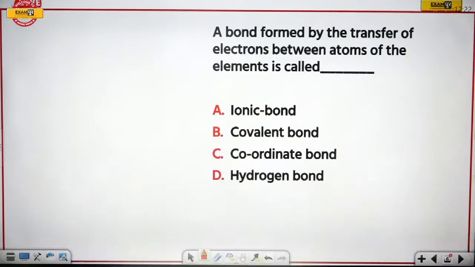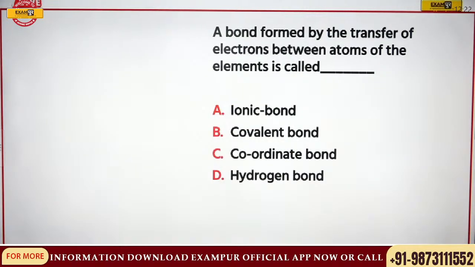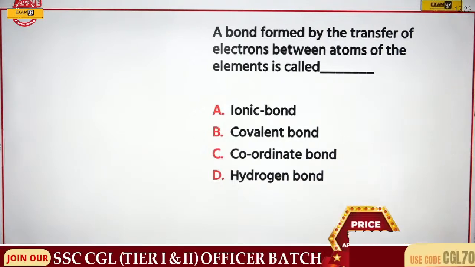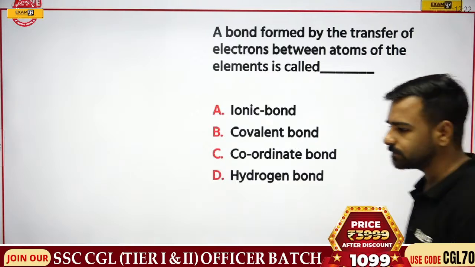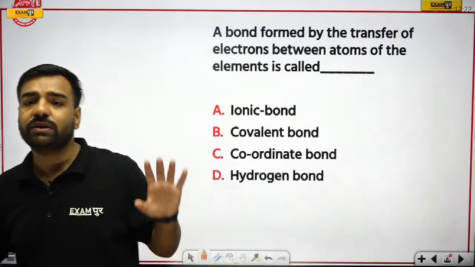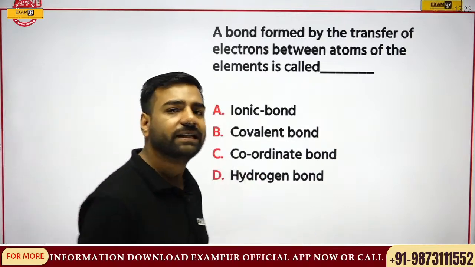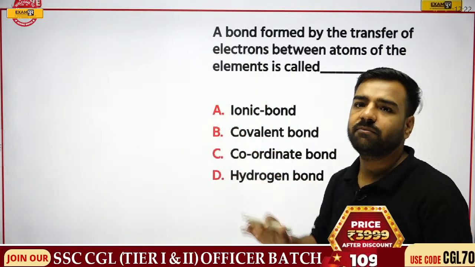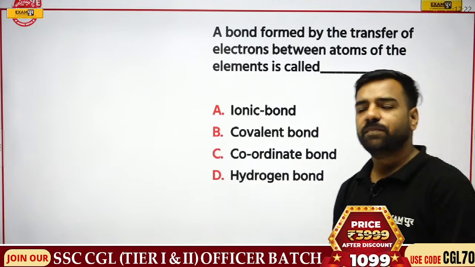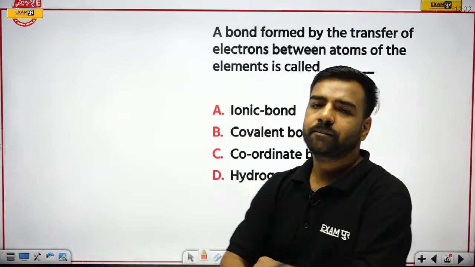Next question, please. A bond formed by the transfer of electrons between atoms of the elements is called what? Is it ionic, covalent, coordinate, or hydrogen bond? Answer please. And don't worry, we are going to discuss each and everything slowly so that all the concepts will get cleared up. Yes, it's a simple question again. Abhi, Surya, totally correct.